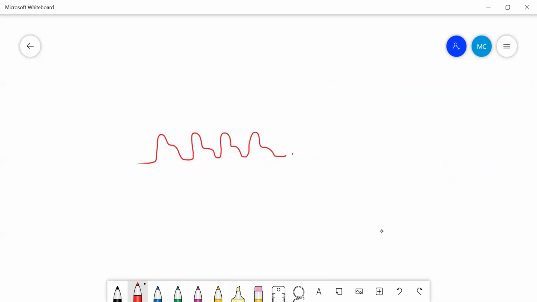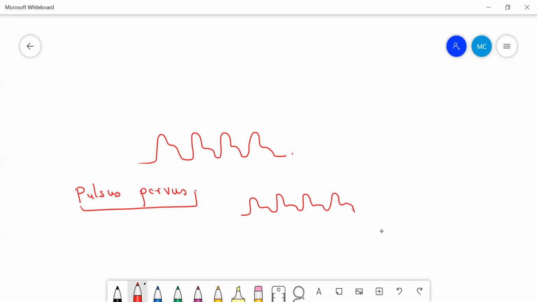Okay. Next, let us draw a pulsus parvus. Pulsus parvus is just a hypokinetic pulse. Comparing to the normal, you can find that the volume has reduced a bit. This is your pulsus parvus. It is a hypokinetic pulse.